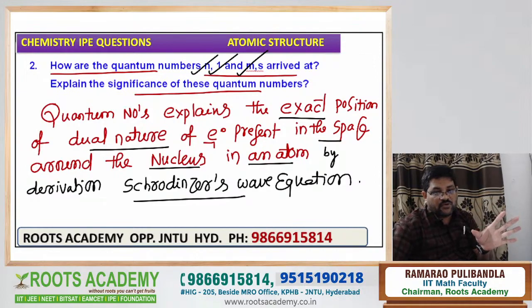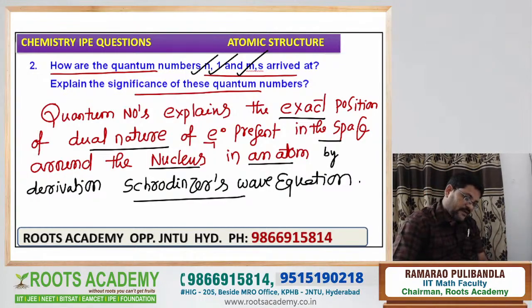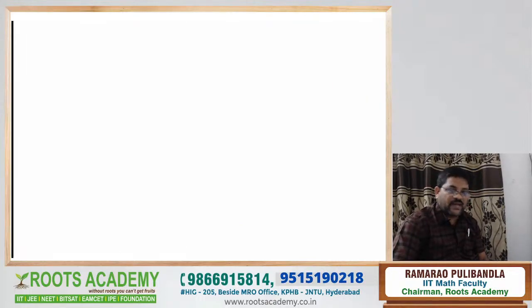You refer to any book, but the quantum number statement is not there in the books. n is explained, l is explained, m, s is explained, but the statement of quantum numbers is not there. That's why listening to even the IPE classes is so important, for getting 60 out of 60. Understood? And now we discuss the significance of each quantum number one by one.